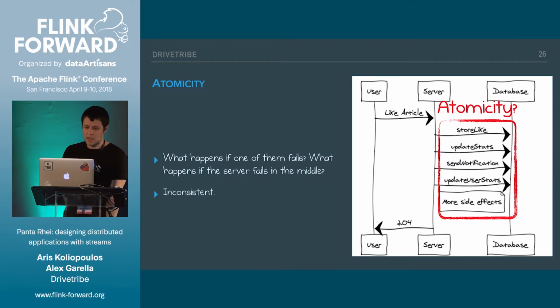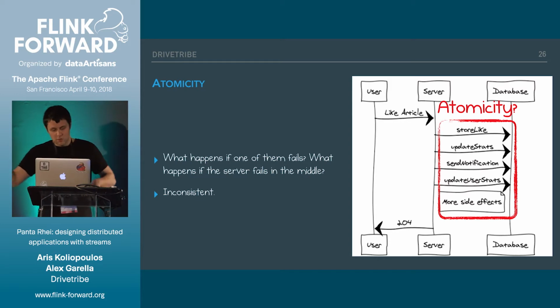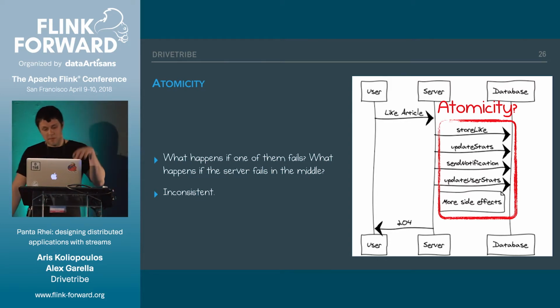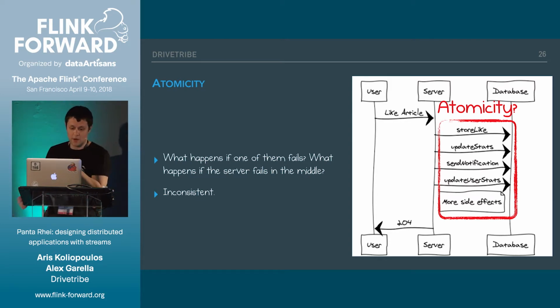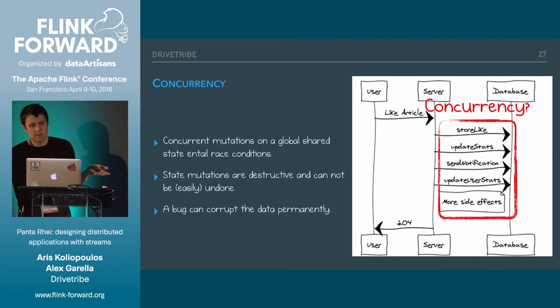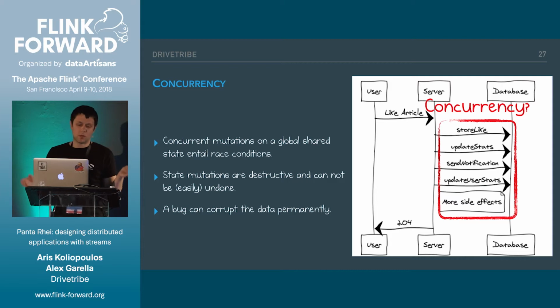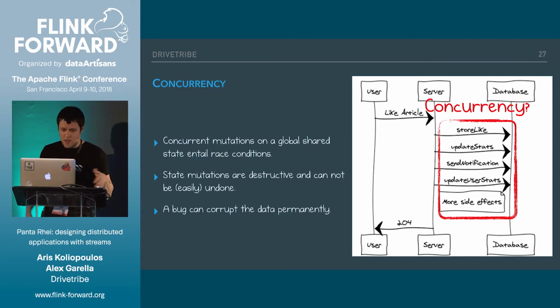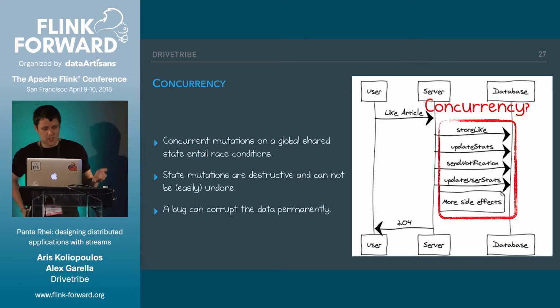So we may end up sending a notification but not storing the like, or we may end up updating half of our articles and not the other half, etc. And we have inconsistent data in the end. The other problem is concurrency. We may have 20 people liking the same article at the same time, and that entails some form of race condition in the database.